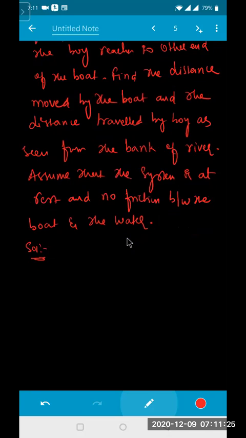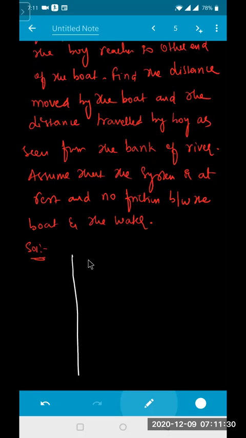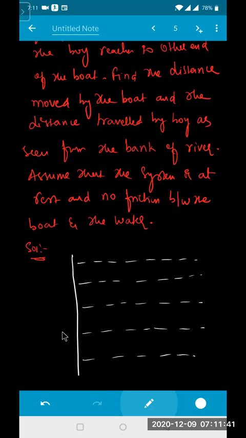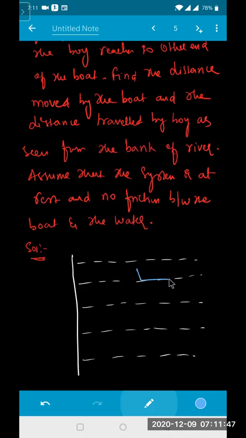So if I draw the diagram for this one, this is your shore. From the ground means from the bank, అనగానే గ్రౌండ్ అని అర్థం. అంటే నువ్వు ఇటు సైడ్ ఉన్నట్లే కదా. Moving 6 plus x. So this will be your boat initial ga. This is your initial position of the boat. The man is standing in this one, and this is 6 meters. When this man moves in the front direction, you know that boat will be drifting in the backward direction. Man and the boat, both of them will skid in the backward direction.